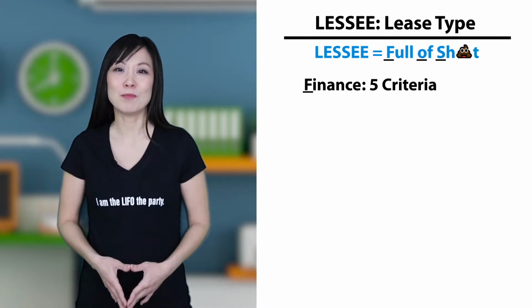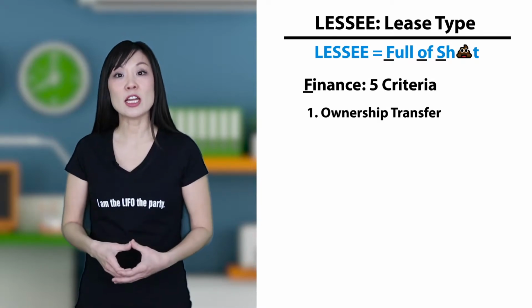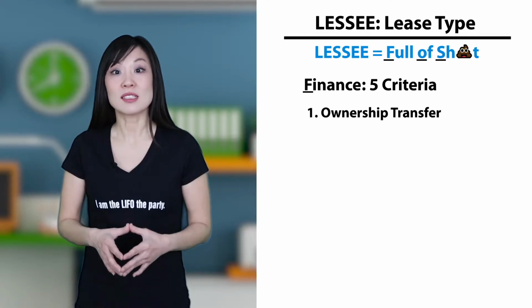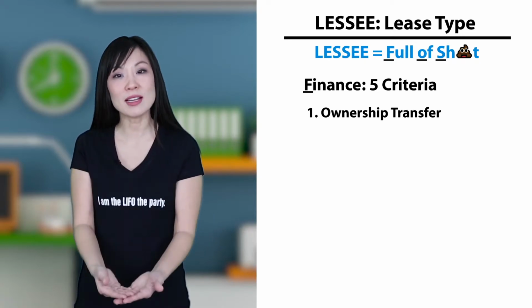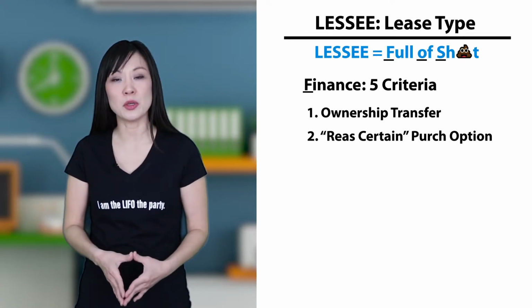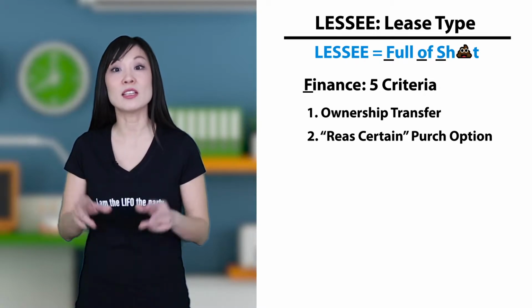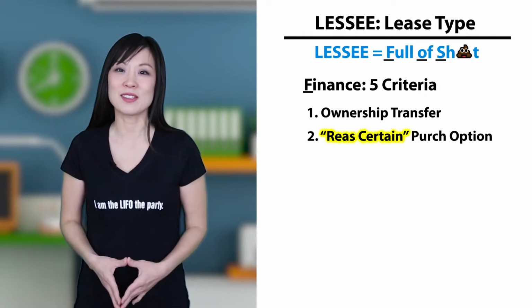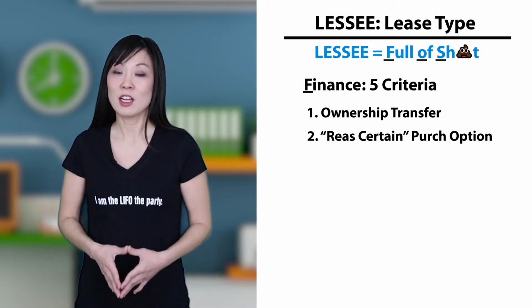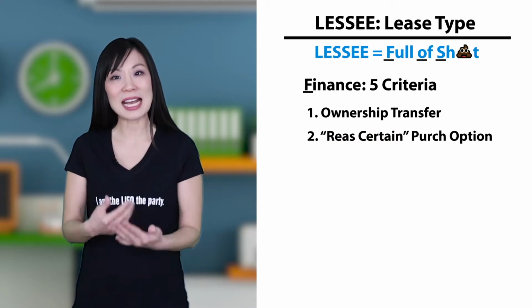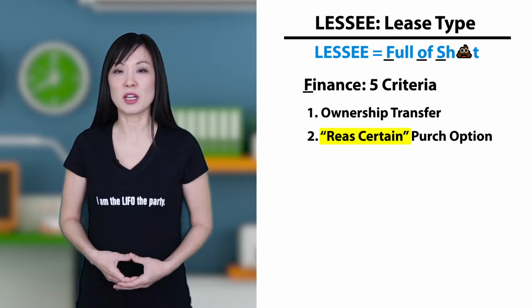Here's the 5 criteria. Criteria 1. Is there an ownership transfer? Meaning, does title to the asset transfer to the lessee, the renter? Criteria 2. Is there a purchase option that is reasonably certain to be exercised? A purchase option is just that, an option to purchase the leased asset. Here's where the reasonably certain comes in.